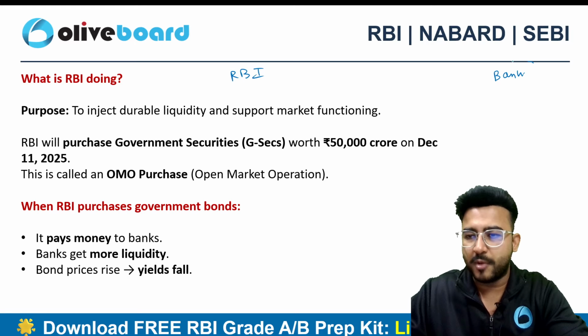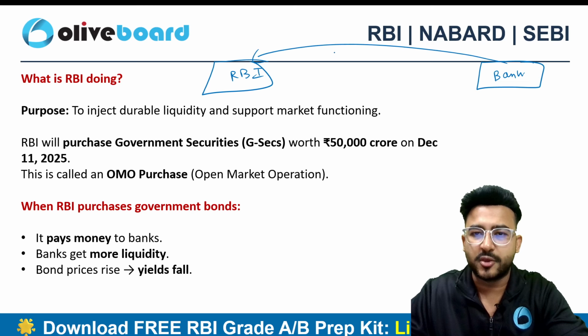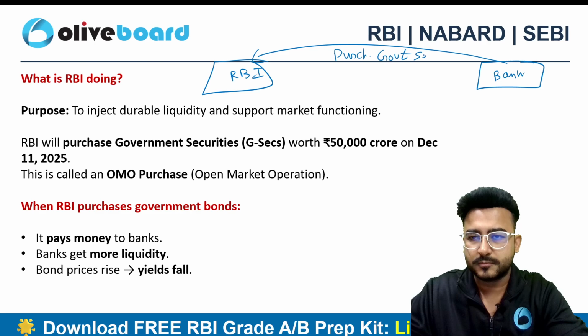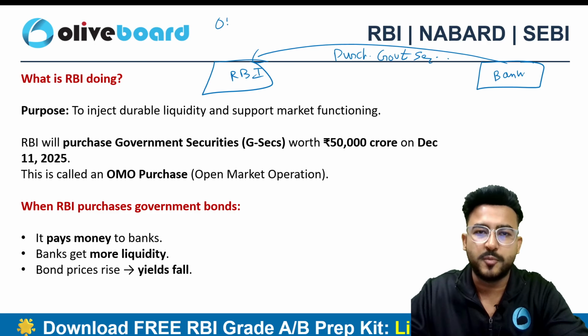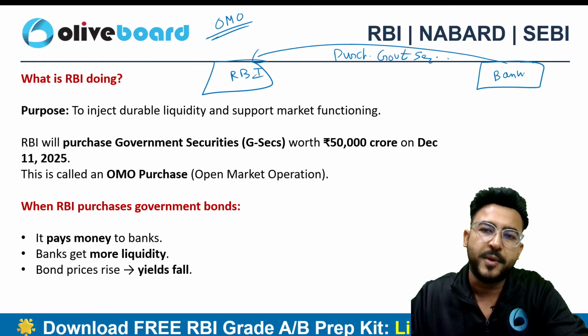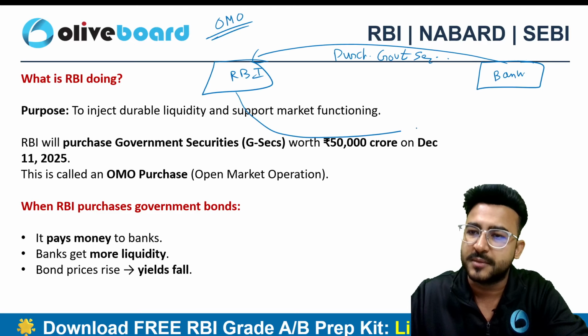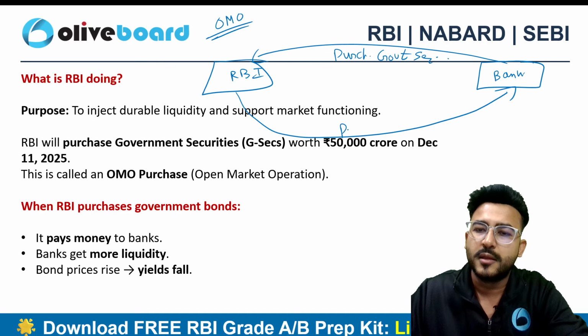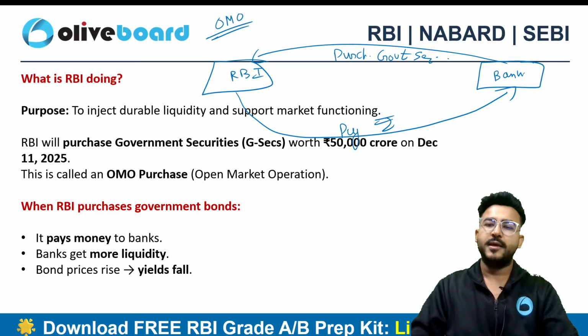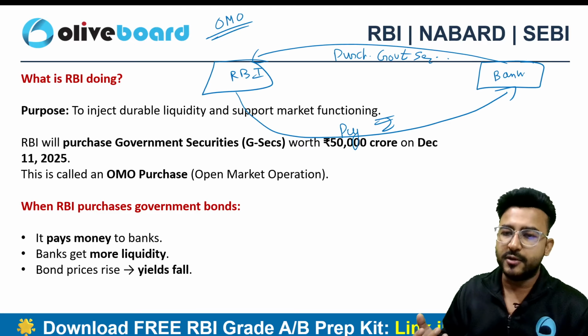There is a problem of liquidity shortage in banks. So what RBI can do is, RBI can now purchase government securities from the banks. This is called open market operation, purchase side, right? This is the purchase side open market operation. So RBI purchases the government security. If RBI has purchased something, then RBI has to pay in INR, right? Inject liquidity into the system. So that's how the liquidity is injected into the system.